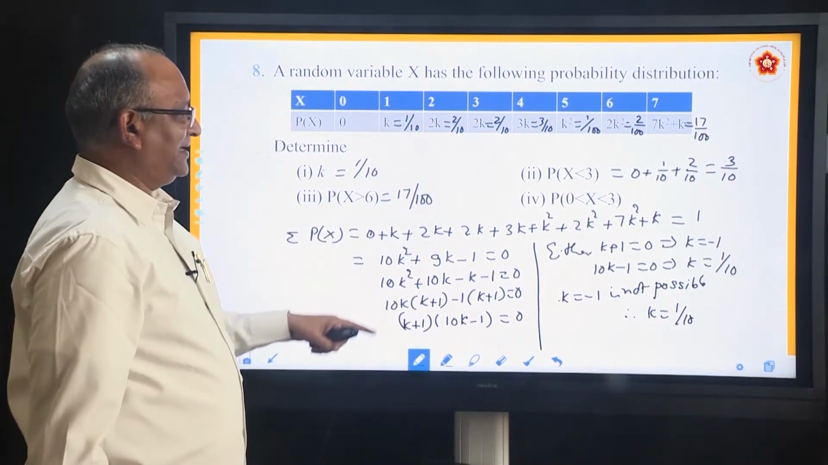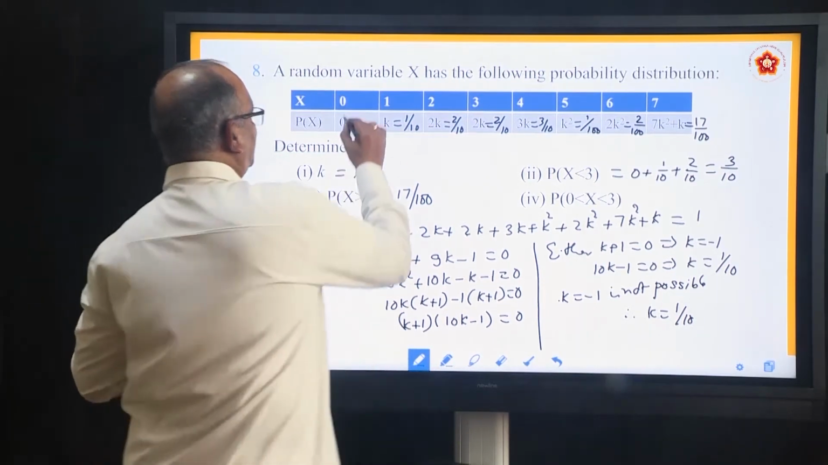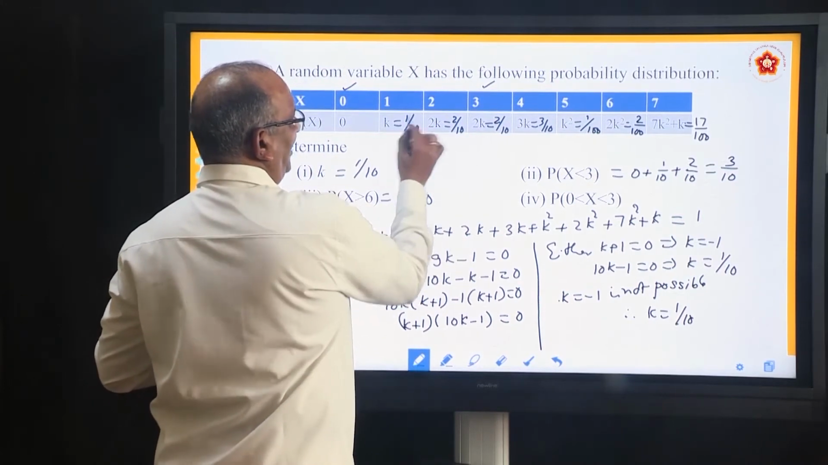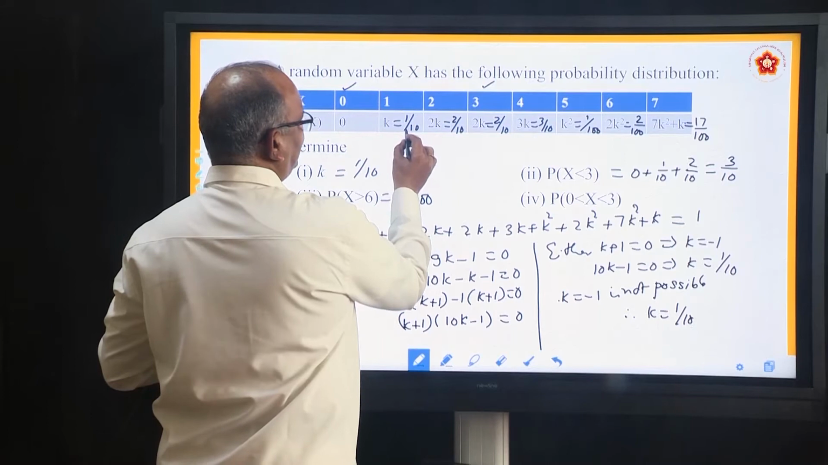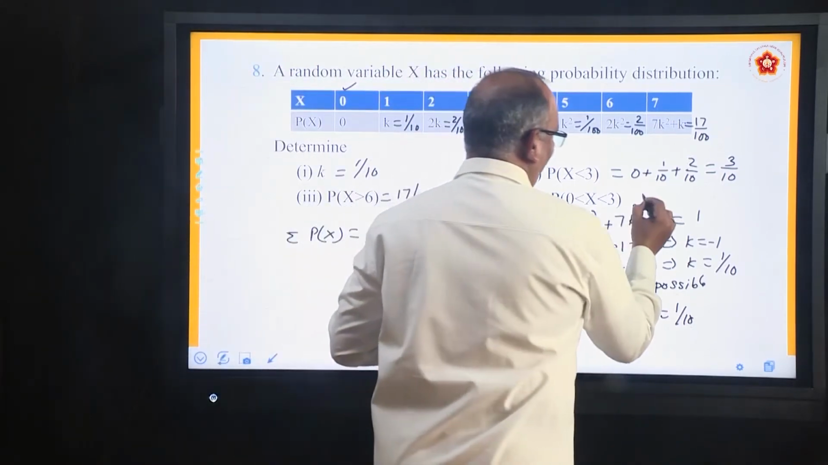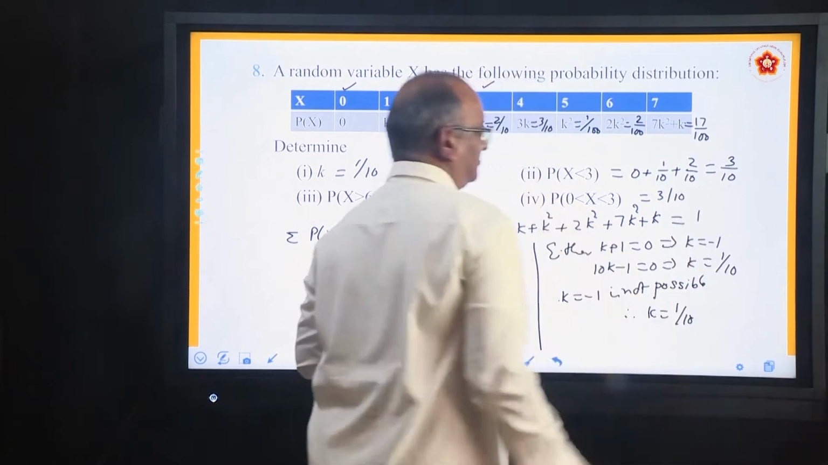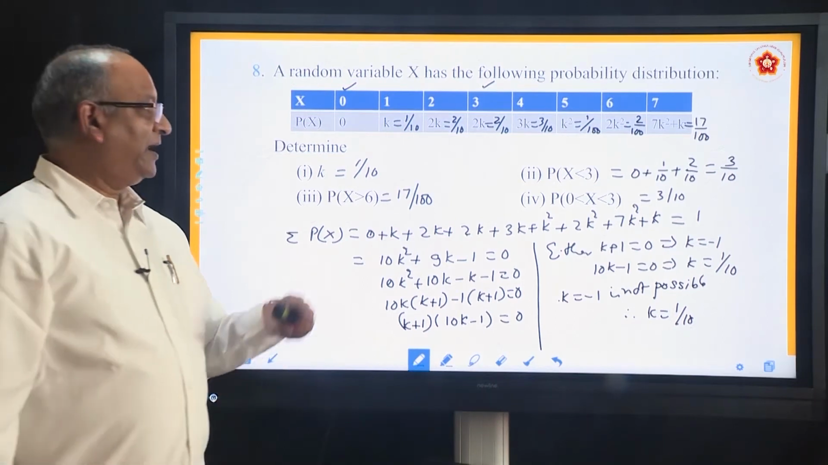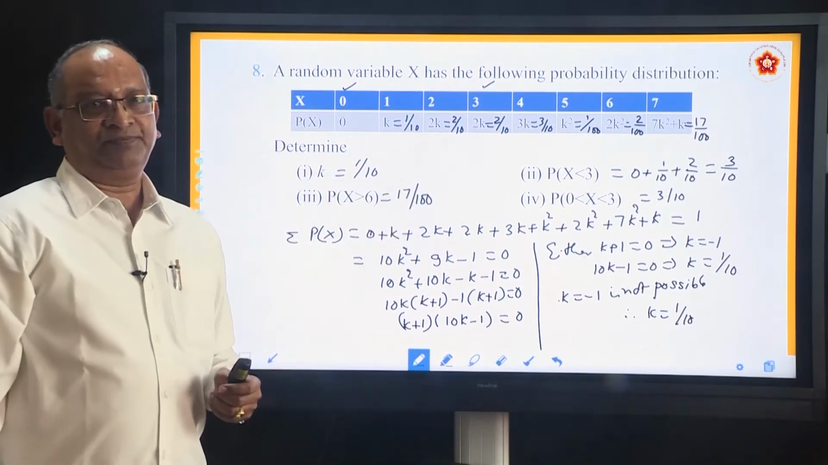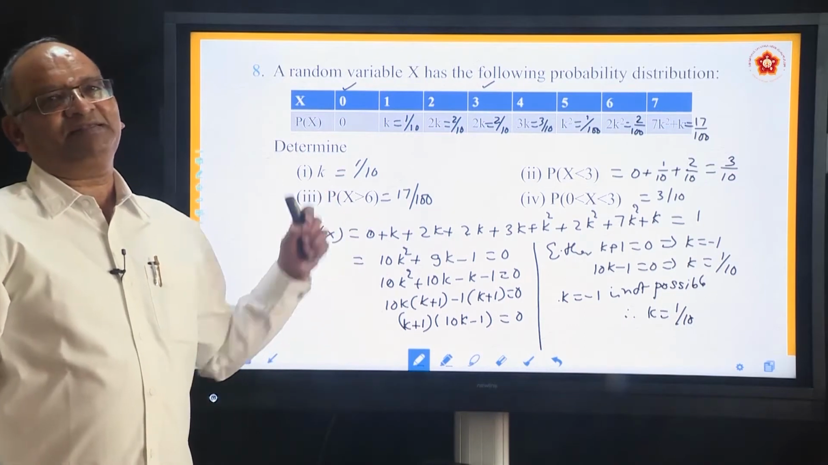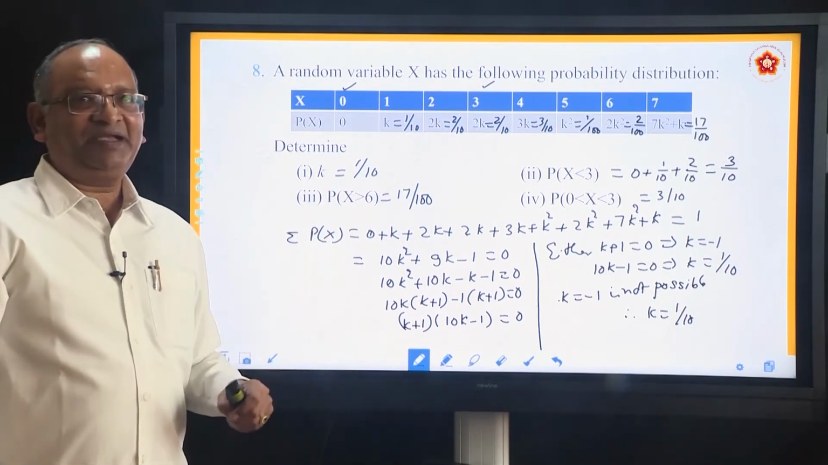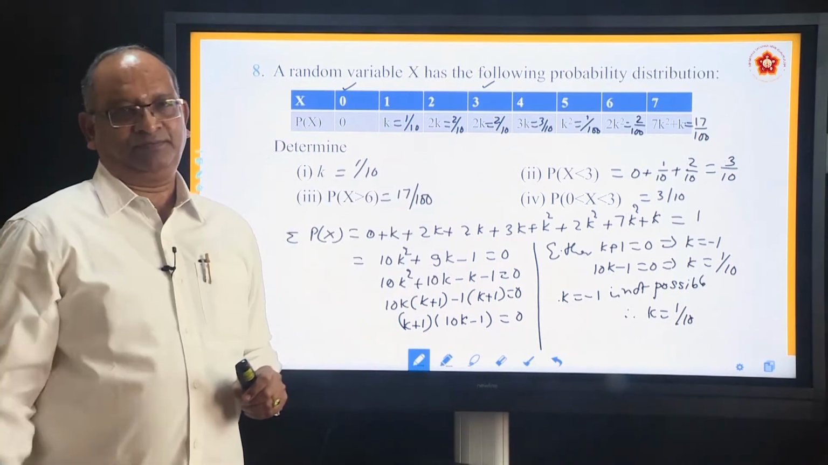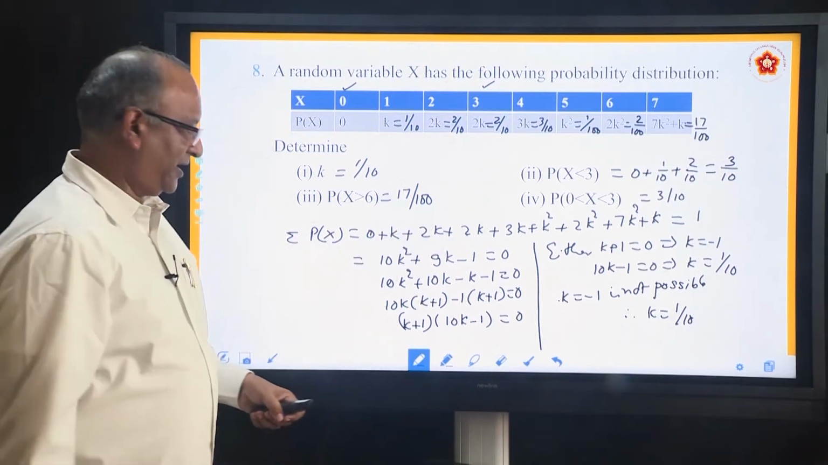Finally, fourth one he says between 0 and 3. This is 0 and this is 3. Between 0 and 3 we have the same thing what we got in the second case. So what is it? 1 by 10 plus 2 by 10, it will be 3 by 10. So the moment we found the value of k, we are able to find all the other values and we are able to answer all that which he has asked. And how did we find k? We say that the sum of the probabilities is equal to 1. That is the most important thing. Okay.